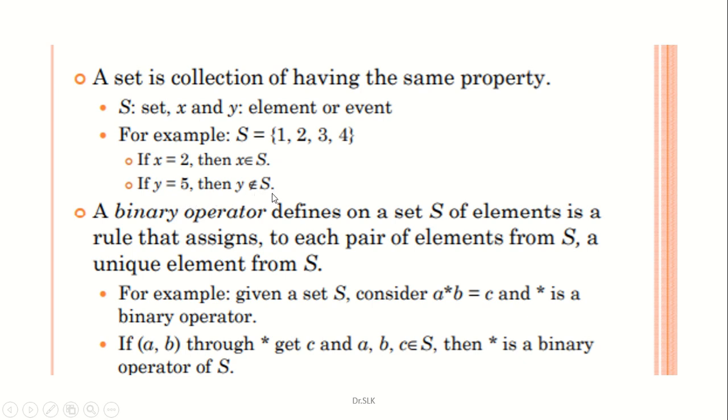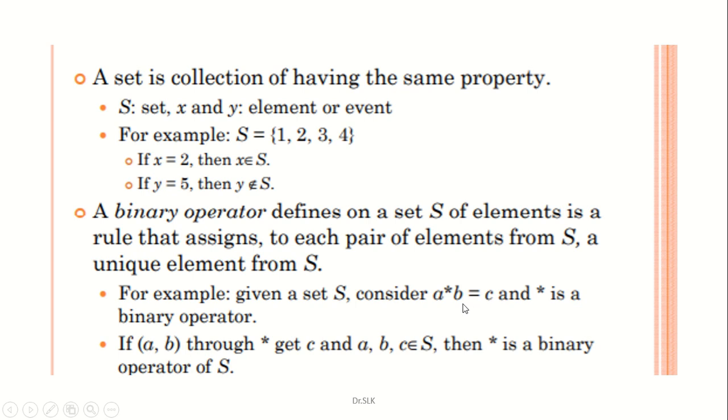A binary operator defined on a set S is a rule that assigns to each pair of elements from S a unique element from S. For example, take the set to be {1, 2, 3, 4} as given earlier. Consider an operation A star B is equal to C, where star is the multiplication or binary operator used there. If A, B go through the multiplication operation and get C, and A, B, C are in the sample space or set S, then star is a binary operator of S. Here we have used the multiplication operator as A star B is equal to C.